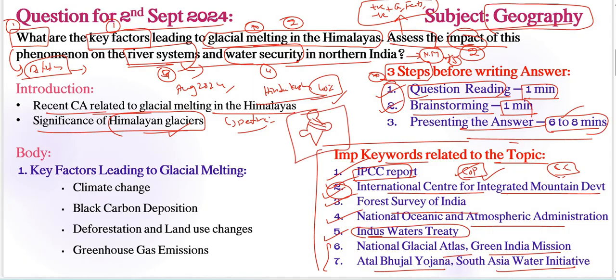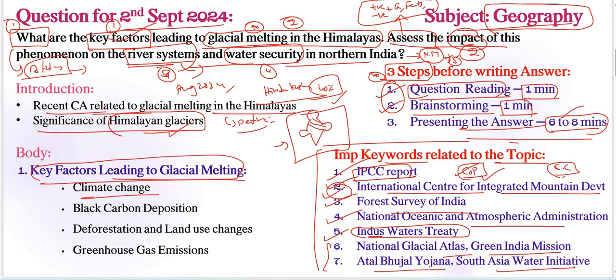Very simply, we can jot down within 2 minutes or 2 seconds, right? Very important. Next, coming to the body part, here are the key factors leading to glacial melting. First important thing is climate change. Here we are addressing the first important keyword. What is that? Key factors, right?